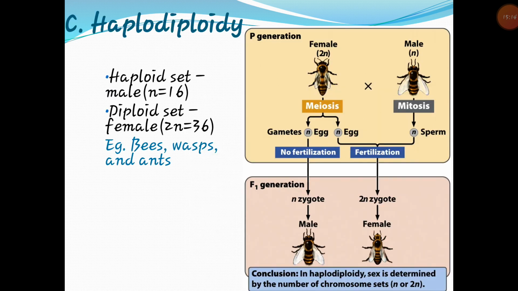Then next is haplodiploidy and sex determination. In Hymenoptera, that is the honeybee, the male drone develops from an unfertilized egg and has a haploid chromosome number of 16, while the female queen and worker arise from fertilized eggs and are hence diploid, as shown in this particular chart, with 32 chromosomes.